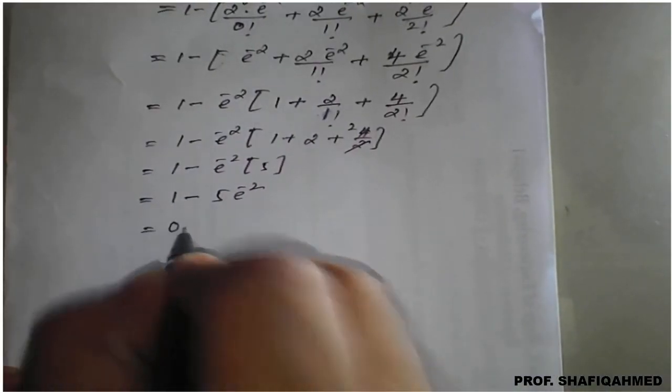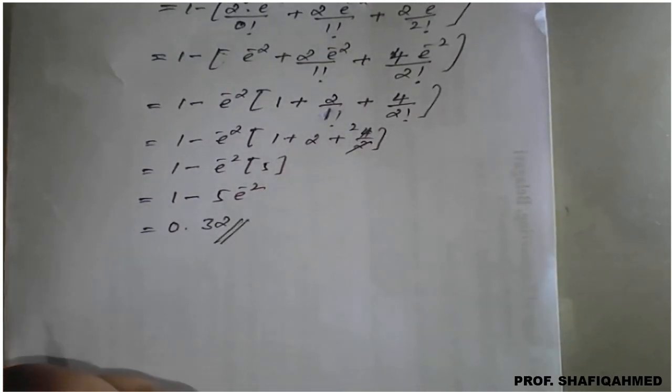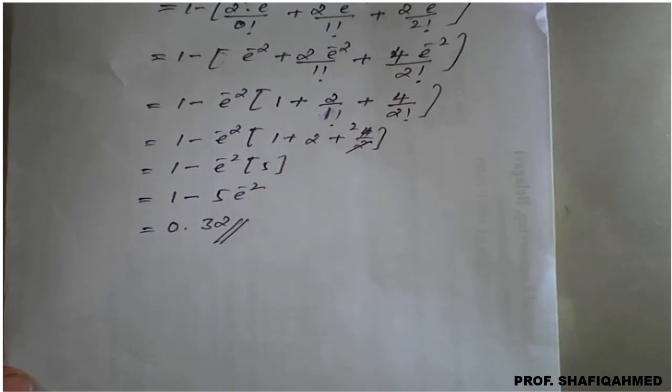So on simplification, 1 minus 5 times e raised to minus 2. If you apply this in the calculator, you will get the answer as 0.32. Okay, so this is the way you have to complete the problem.